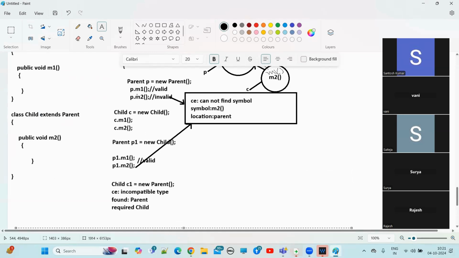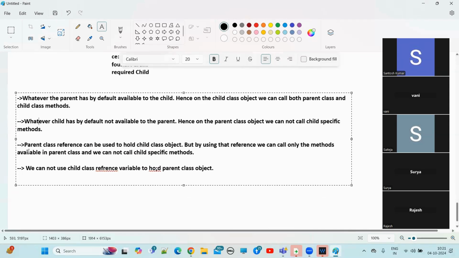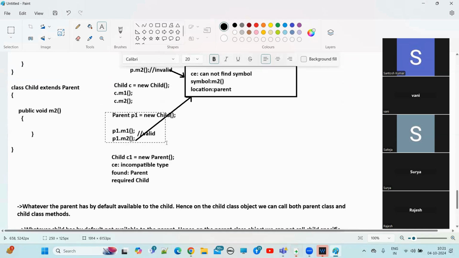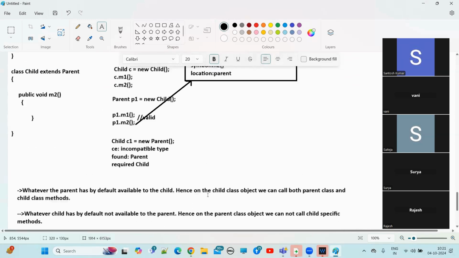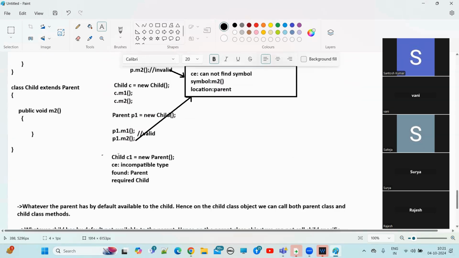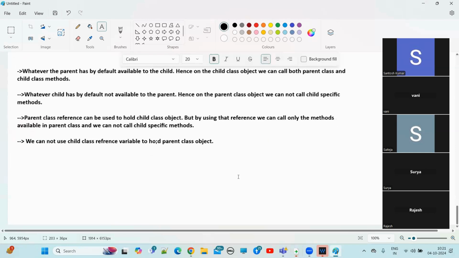Second point. Okay. Now, third point. Parent class reference can be used to hold child class object. But by using that reference, we can call only the methods available in parent class and we cannot call child specific methods. This example, already we discussed it, right? This one. Okay. So now, the last one. We cannot use child class reference variable to hold parent class object. This one. Okay. Clear everyone?